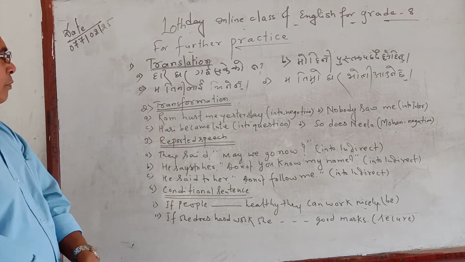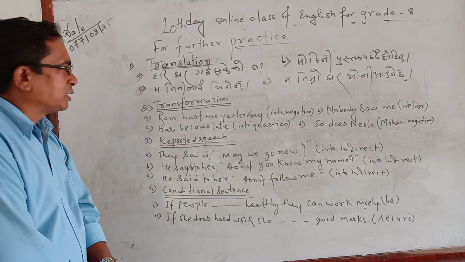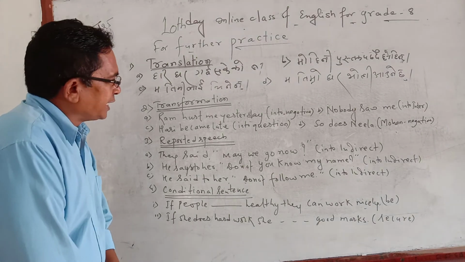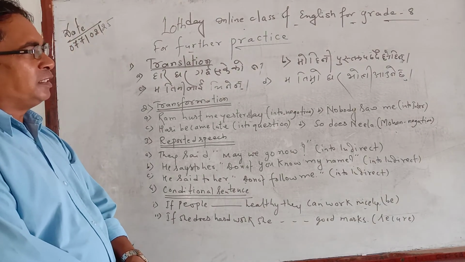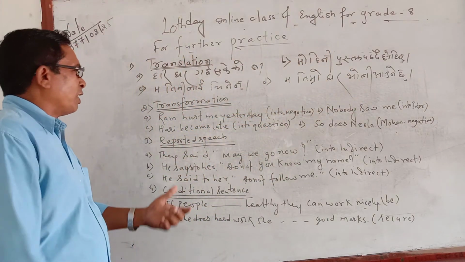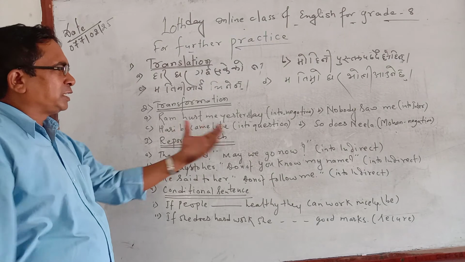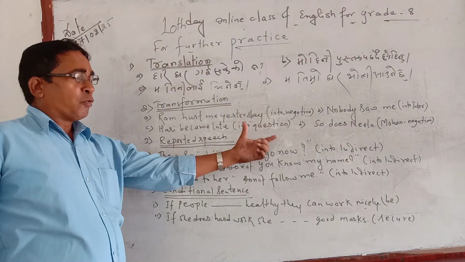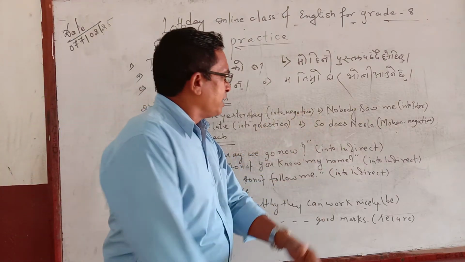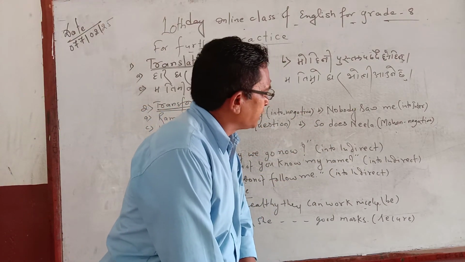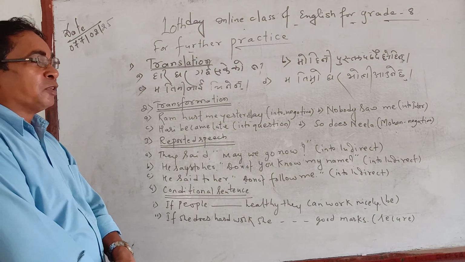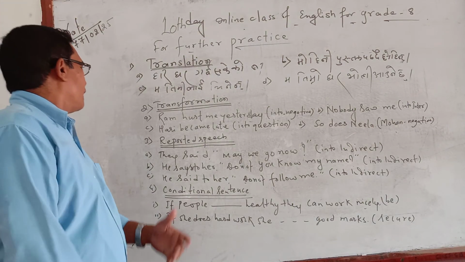Similarly, for transformations, I have written here 4 questions. Ram hurt me yesterday should be changed into negative. Similarly, nobody saw me should be changed into interrogative. Likewise, Hari became late: you are asked to change this sentence into a question. You should remember what is done to make a question. Finally, the fourth question is 'So does Neela', and in brackets there is Mohan, and that should be changed into negative with the help of Mohan.